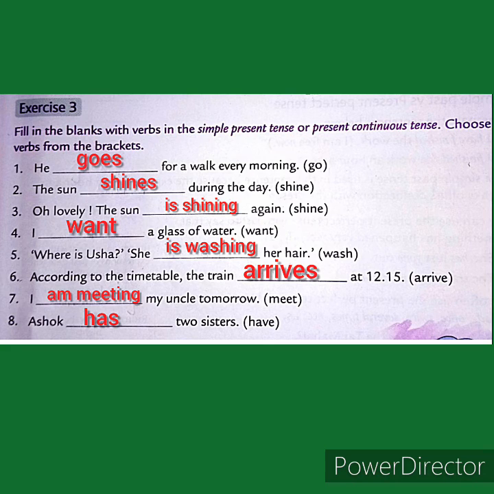Present continuous tense can be used for people's plans or arrangements for the future, when we are talking about future. That's why, I am meeting my uncle tomorrow. We can use present continuous tense. Number 8. Ashok has 2 sisters. With singular we use has, and with plural and I and you we use have.